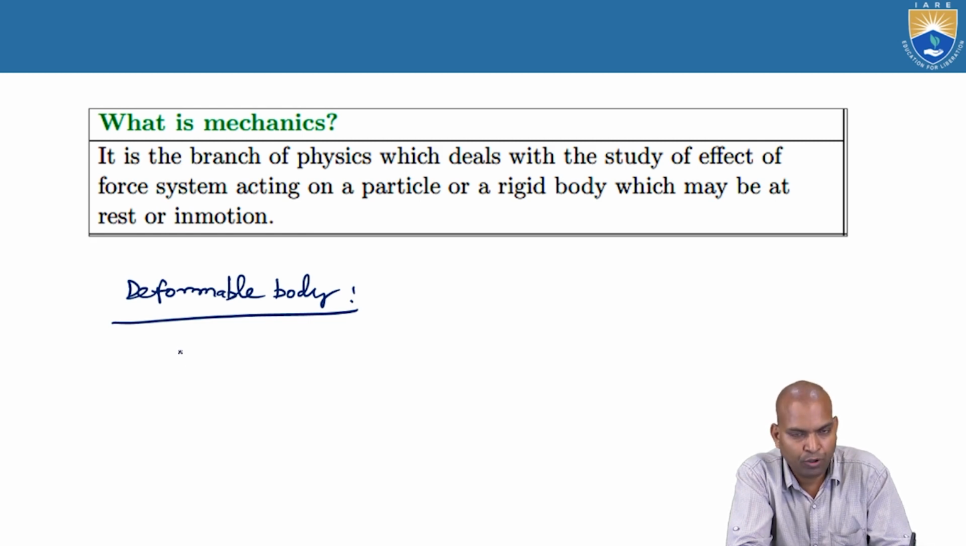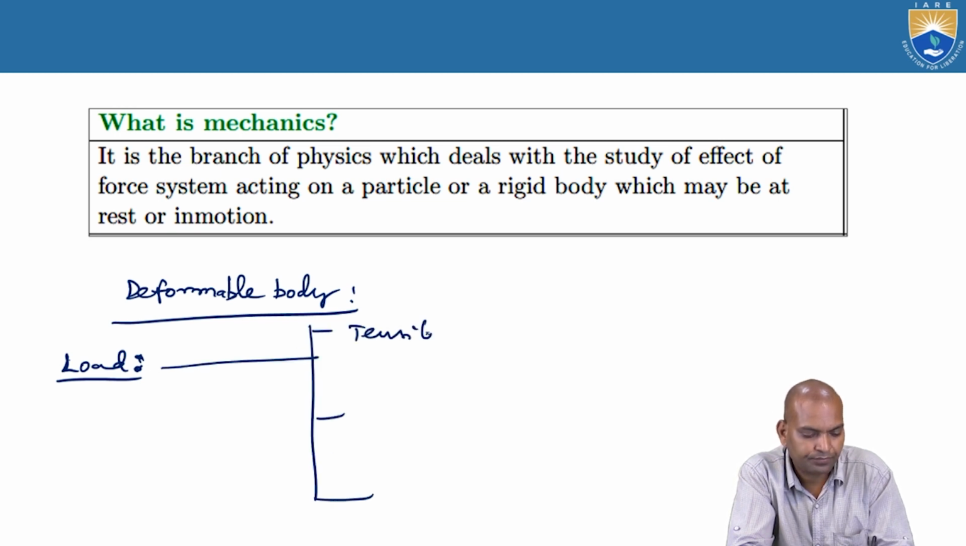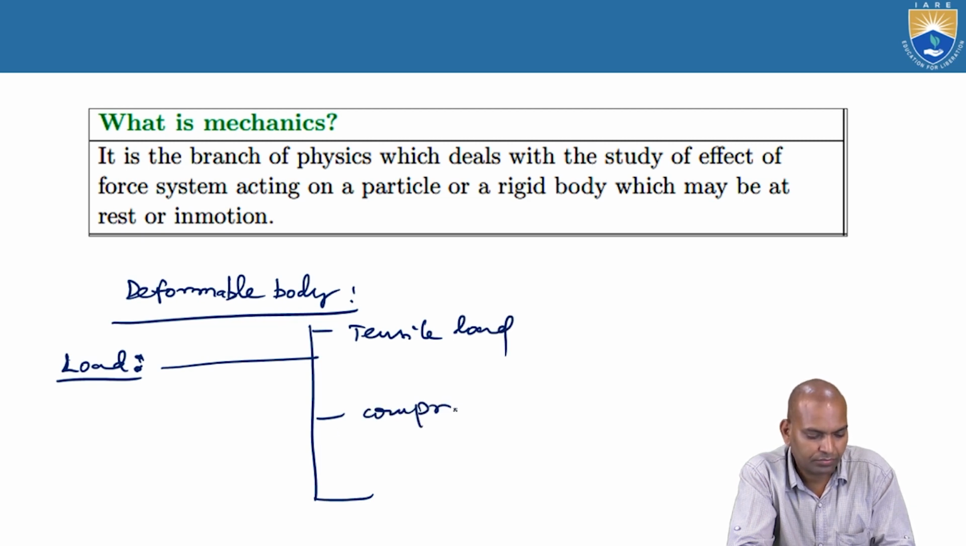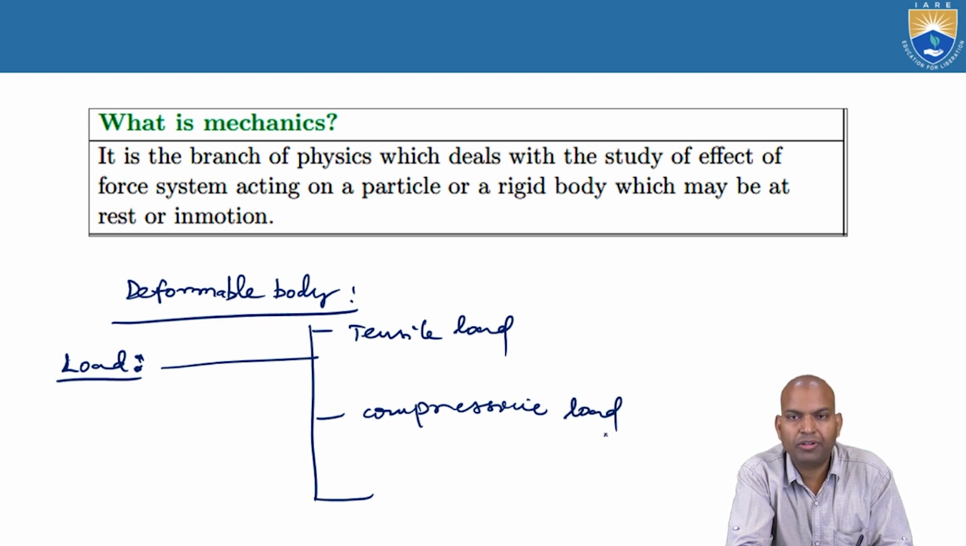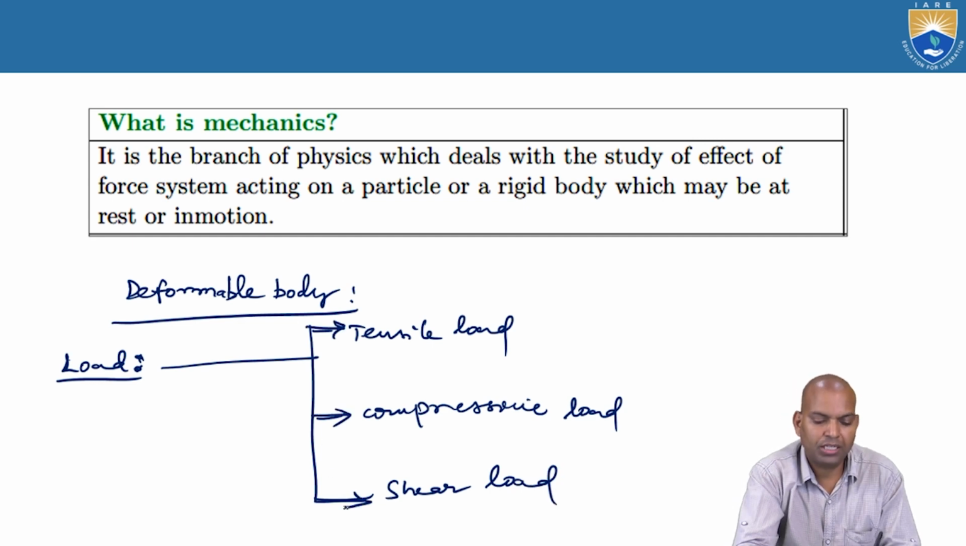So what type of load? When the load is applied, I said load, there are various types of loads. Under the types of loads category, number one is the tensile load, number two is the compressive load, and number three is the shear load. So, tensile load, compressive load and shear load.